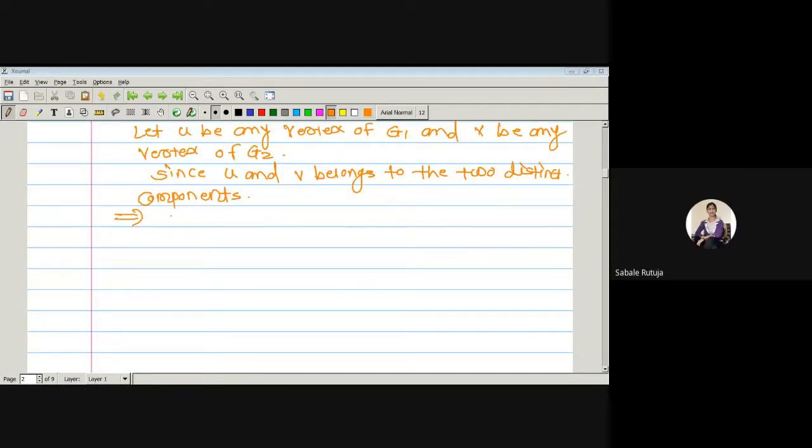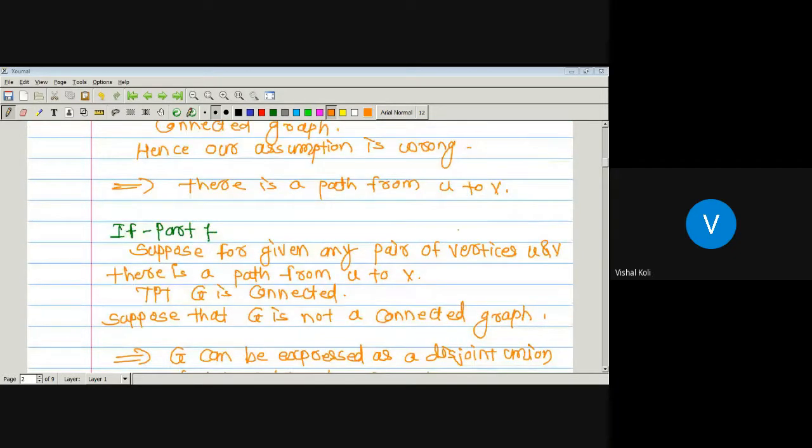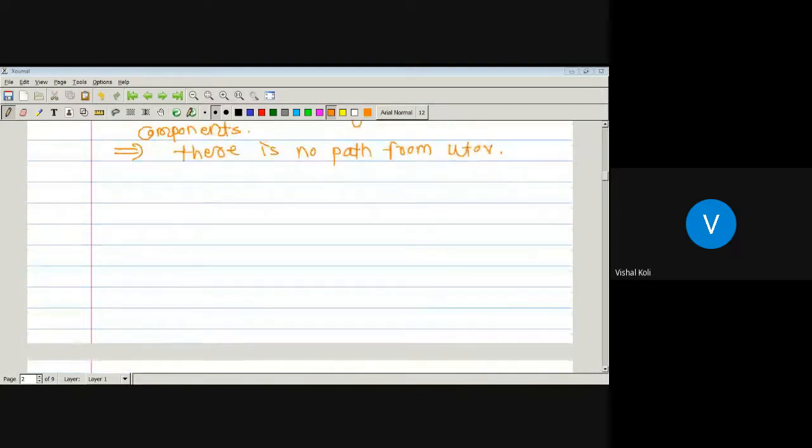No, sir. There is no path from U to V. As there is no path from U to V, this is a contradiction to our supposition, since we supposed that for any pair of vertices U and V, there must be a path from vertex U to vertex V. But here we get two vertices U and V with no path from U to V, which is a contradiction.